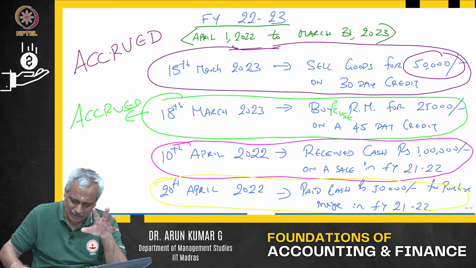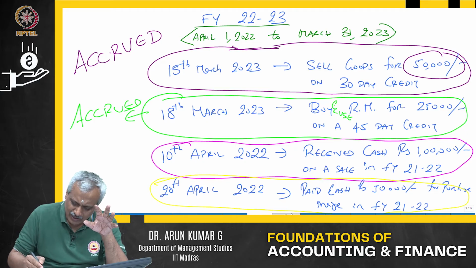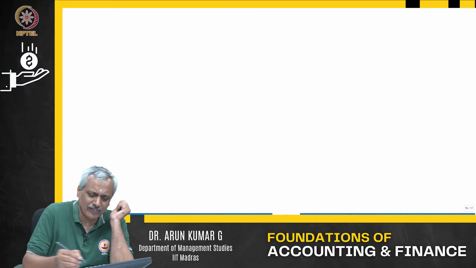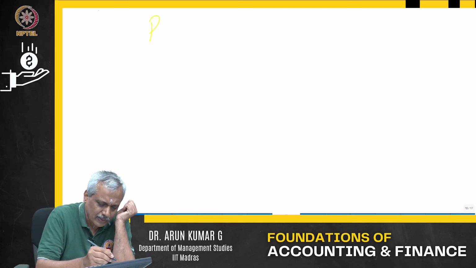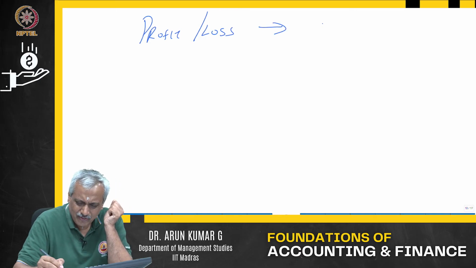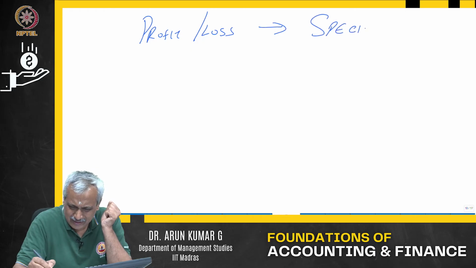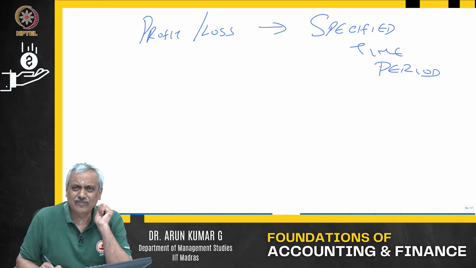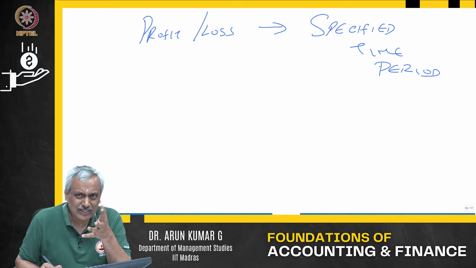So, the profit and loss statement is always prepared on an accrual basis. And the profit and loss statement is always for a specified time period. When I say specified time period, is it always for a financial year?